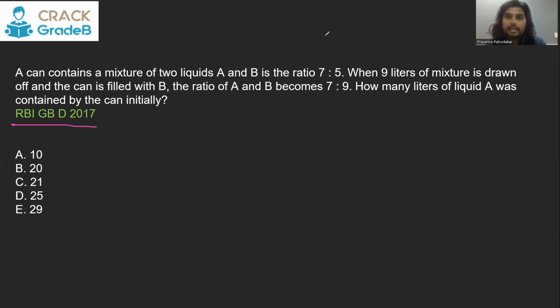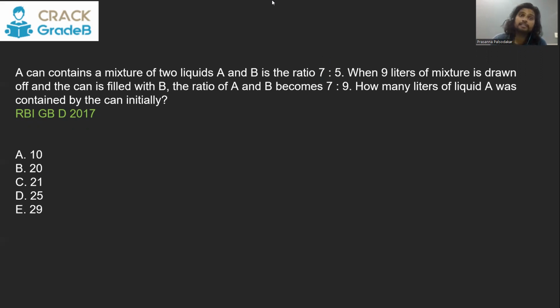So first of all, you can answer this in 1 second, because A and B are in the ratio 7:5. So the ratio topic tells us that A has to be a multiple of 7, B has to be a multiple of 5. This is how the ratio works, at least in competitive exams. So A has to be a multiple of 7 and there is only one multiple of 7 in the options, that is 21. First of all, 21 has to be the answer. But because, as I said, this is actually a very important question, and again, it is a single replacement question.